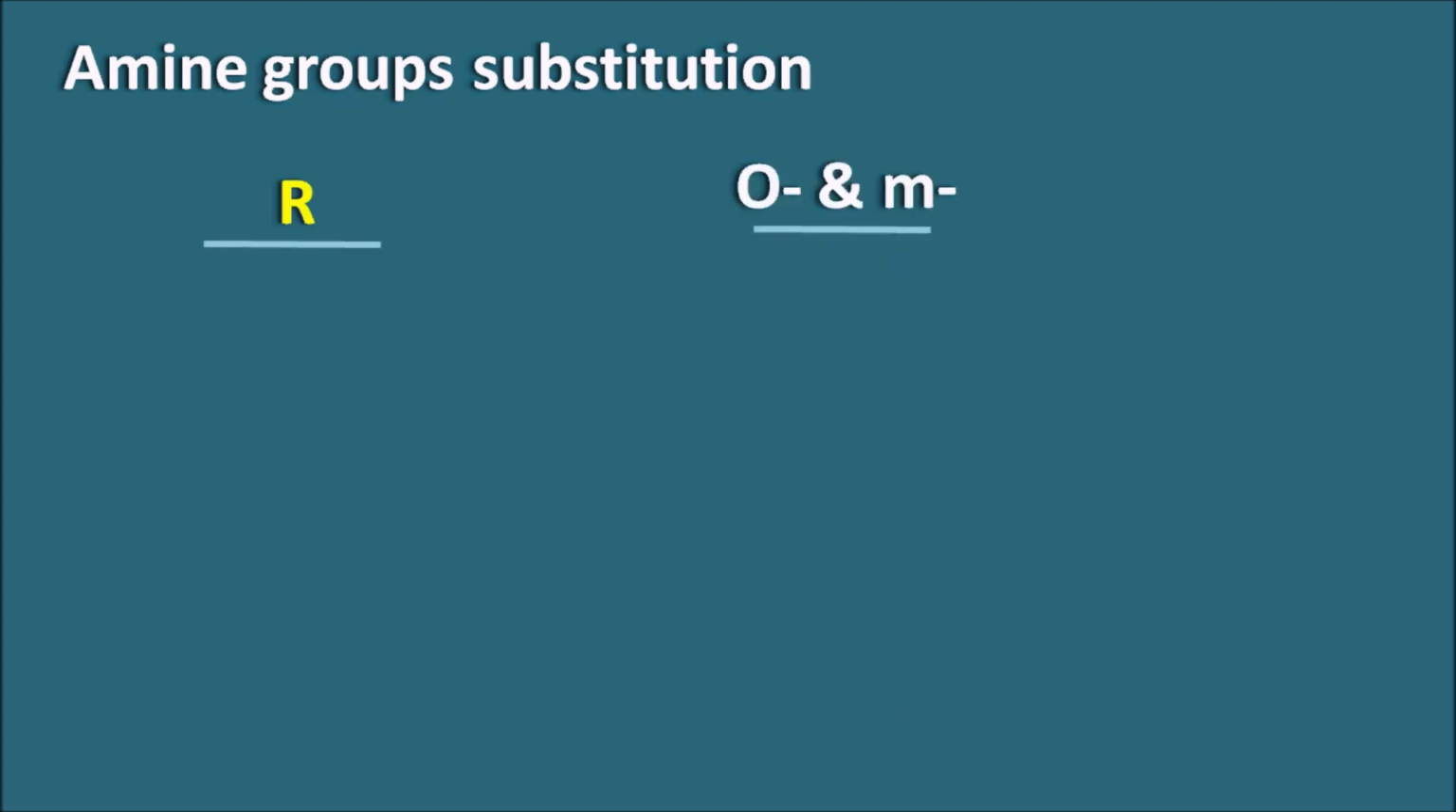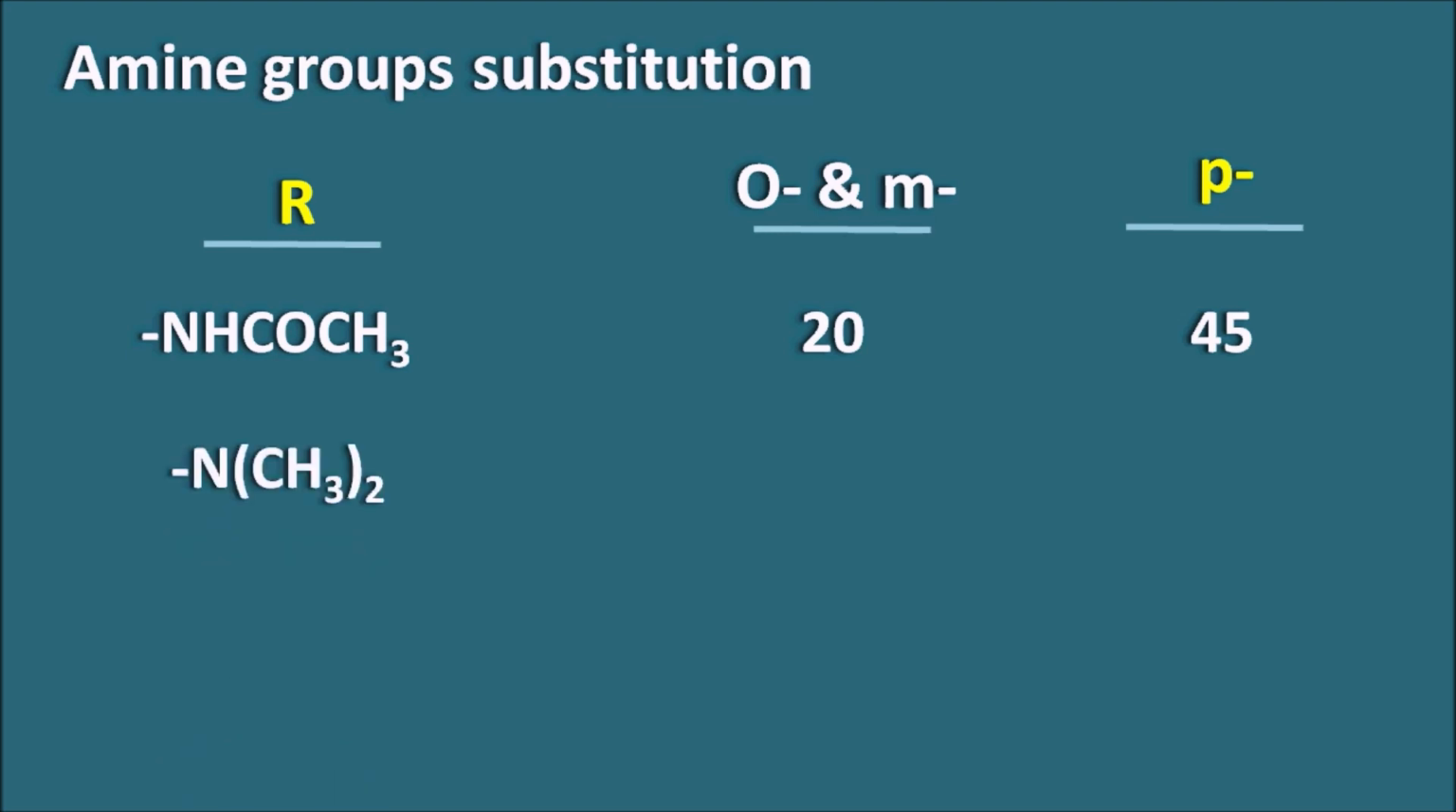So what is the R group and ortho, meta and para positions? If the R group is the NHCOCH3, that is the acetamido group, then for ortho and meta position it is having an increment value of 20 nanometers and para position 45 nanometers. And if the group is N(CH3)2, that is dimethylamino group, then the increment is 20 and para position 85. And for methylamino group, the increment value for ortho and meta is not given, but para position it is 73.